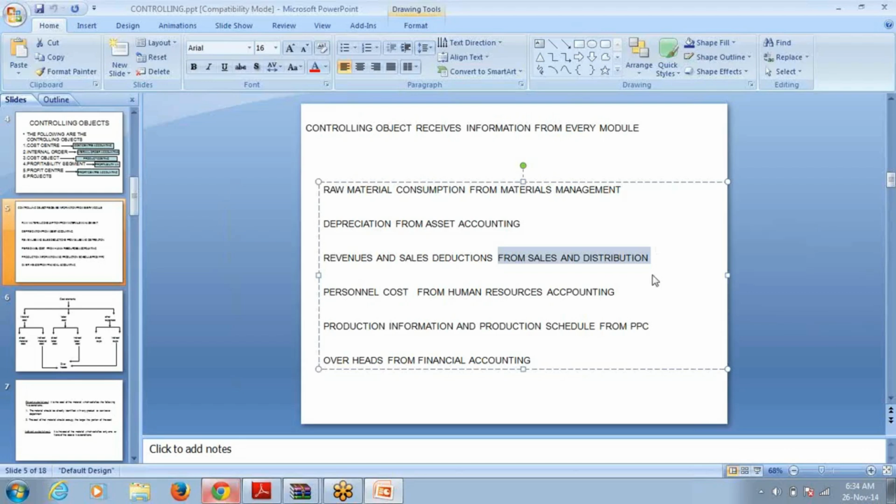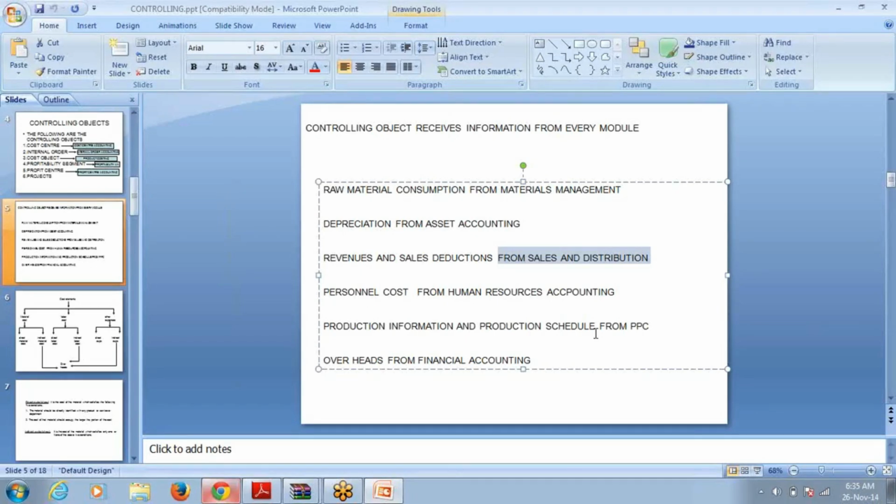Then production information is transferred from the production planning and schedule module. Then repairs and maintenance cost is taken from plant maintenance. Like that, every module contributes information to controlling. Means the controlling component gets information from almost every module. Then what is taken from FI? All the expenses, other than the expenses discussed above, will be taken from FI only. These other expenses are called overheads.